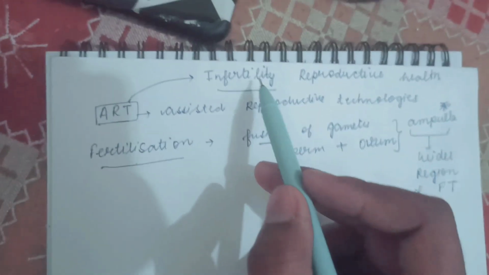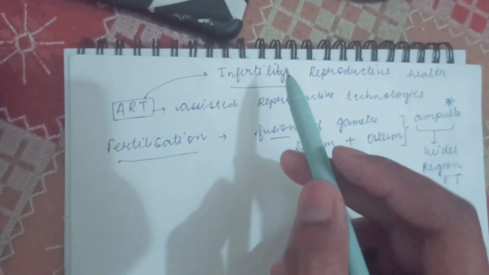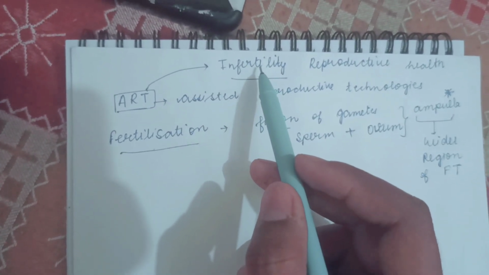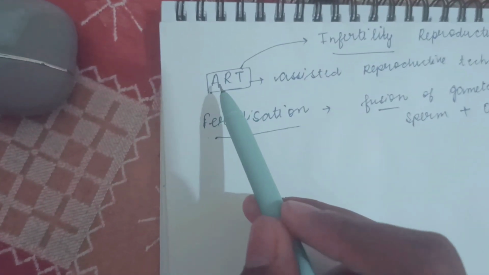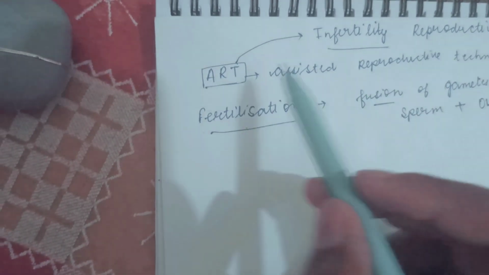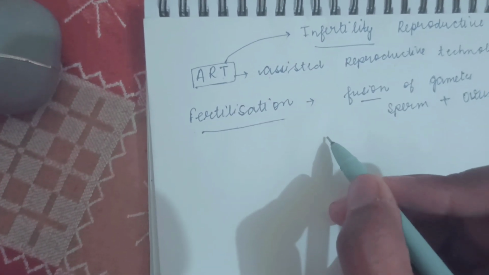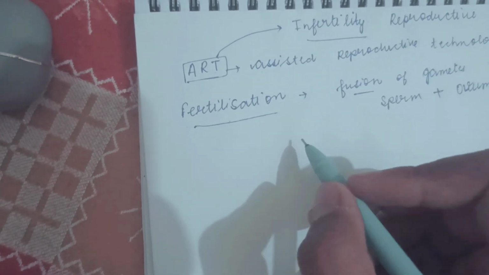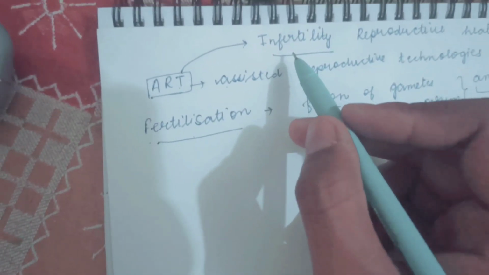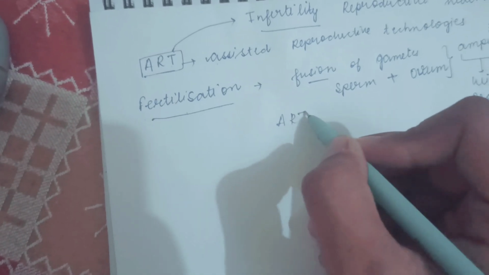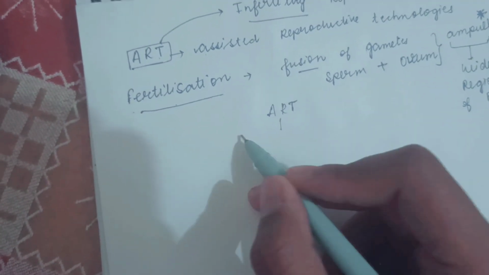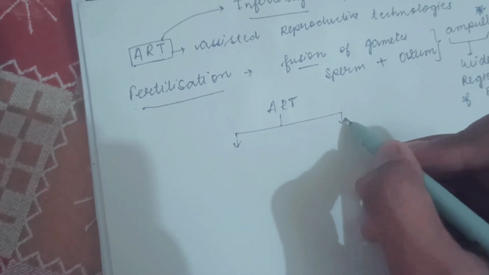Then what is happening in the case of infertility? There is a problem in which the fertilization is not able to happen, and in order to cure the problem of infertility, we are going to discuss ART, assisted reproductive technologies, the methods by which we can cure infertility as per NCERT. ART is divided in two ways.